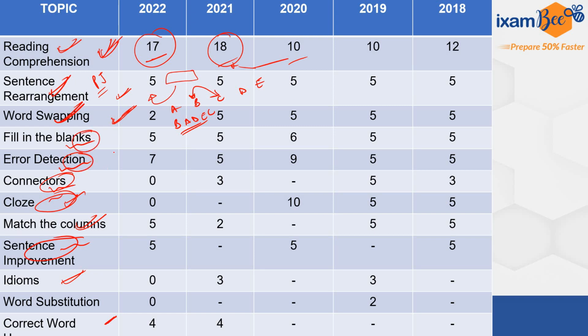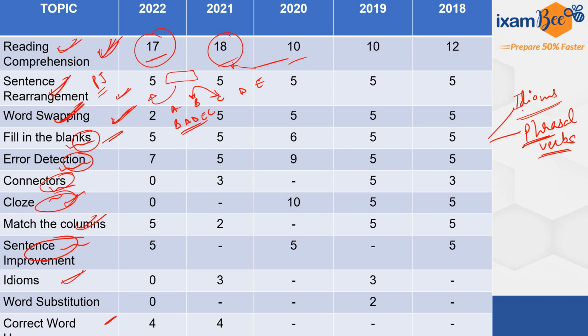Now when we talk about other patterns, fill in the blanks, definitely you must do. Also, fill in the blanks can be based on idioms, and for the past few years we are seeing phrasal verbs in some form or the other, not particularly in the specialist officer exam, but in IBPS PO and clerk. So make sure that you do phrasal verbs. Don't ignore phrasal verbs and idioms. We tend to think that this is very easy and we can do it at the last moment, but eventually we have to do it. We should not just leave it for the end and forget about it altogether.